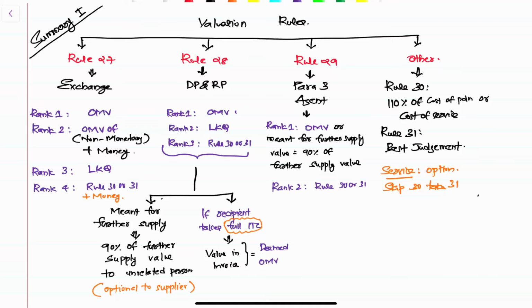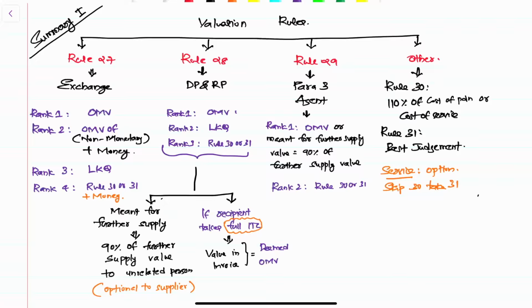He'll help you to determine value. Then if it doesn't make any sense to go for 110% of cost as a valuation for services in some cases, they give an option. For services, you have an option to skip 30 and then go to 31. Otherwise, you have to sequentially move in the order and then determine the value.